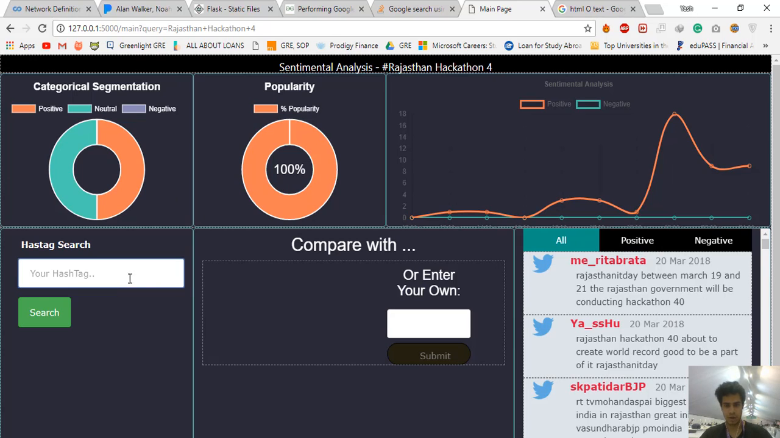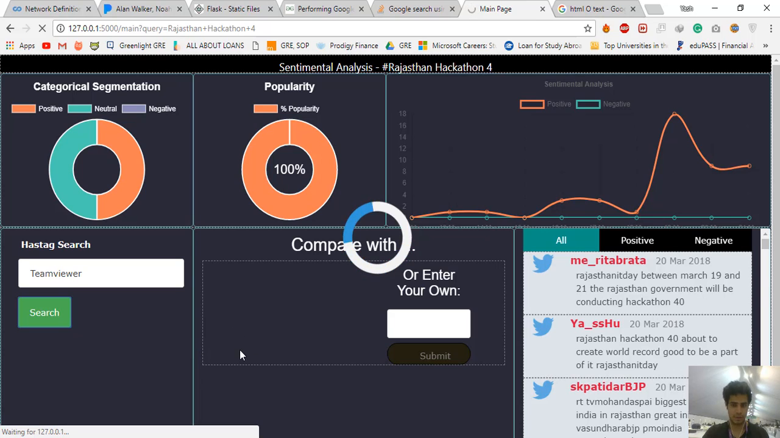All right, so let's just see one more here, because there were no negative ones. Let's say we want to check out TeamViewer. That's a software, and we can check that out. So let's search it, and all right, let's go for it.